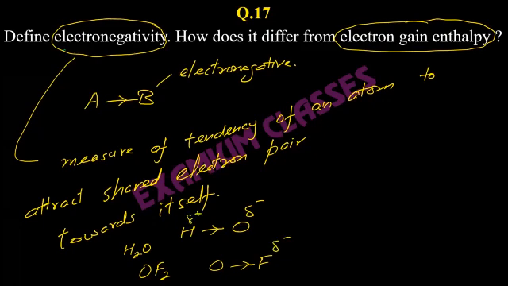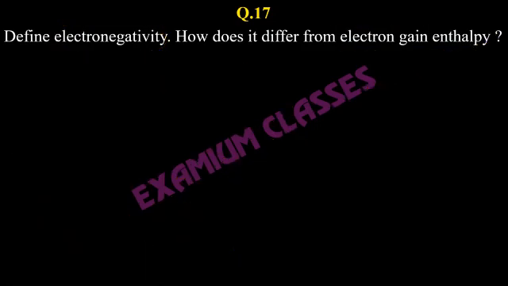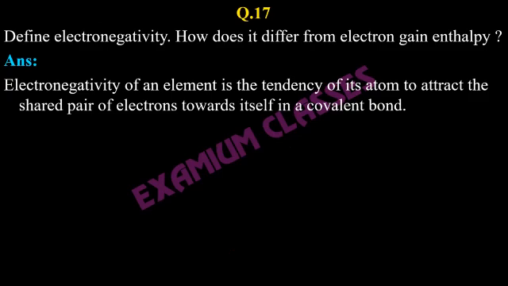Hence, in the first case, oxygen will be acting as electronegative. In the second case, fluorine will be acting as electronegative. So electronegativity is a reference phenomenon. It does not have an absolute value. It is just a measure of the tendency of an atom to attract the shared electron pair towards itself. Okay. Yes, Ashi, correct. Yes, that is the ability. Correct. So electronegativity of an element is the tendency of its atom to attract the shared pair of electrons towards itself in a covalent bond.